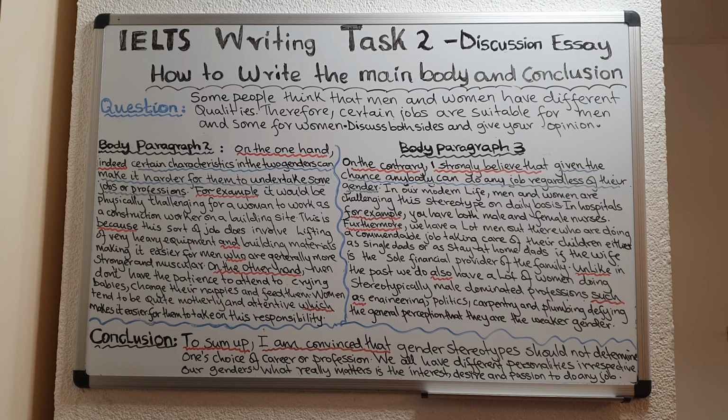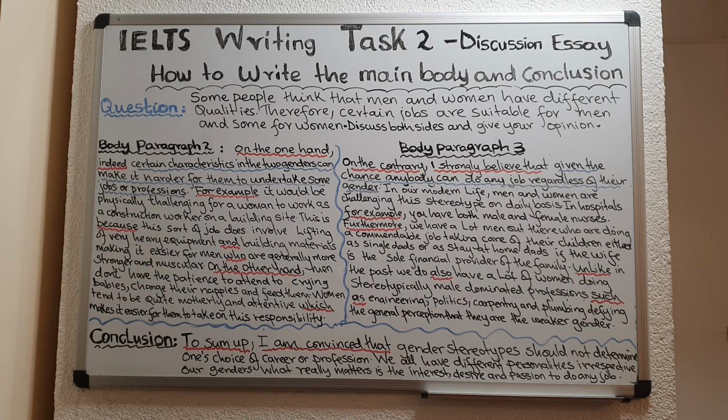The next thing is remember to use your linking words very effectively. When you want to add information, you can use in addition to, furthermore, moreover, but remember to begin your body paragraph 2 with a contrasting and comparative connector, such as on the one hand, and the other paragraph you can start with on the other hand or on the contrary, okay?